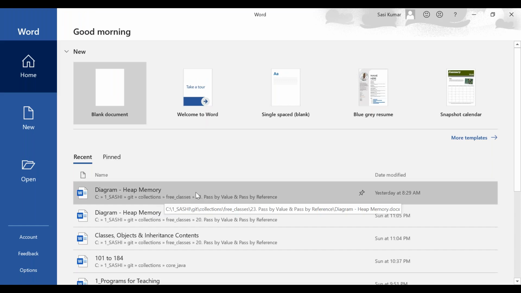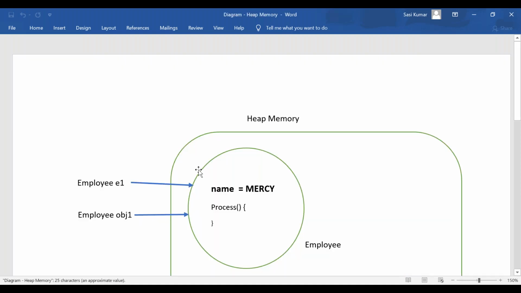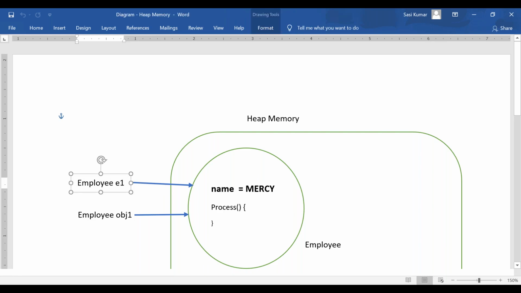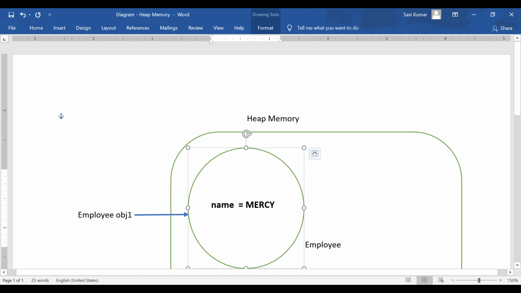So this is our heap memory, right? What we are doing? Who is pointing? e2 is pointing. What is the thing we are having inside the Employee class? We are having only one instance variable. What is that variable? It is assigned with 100.